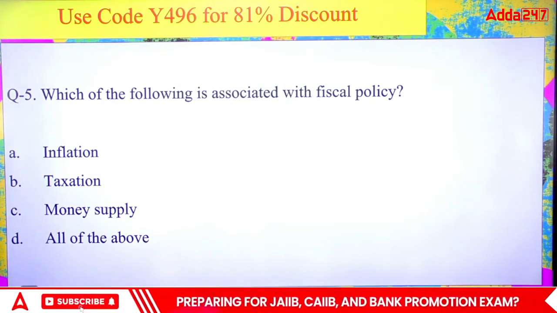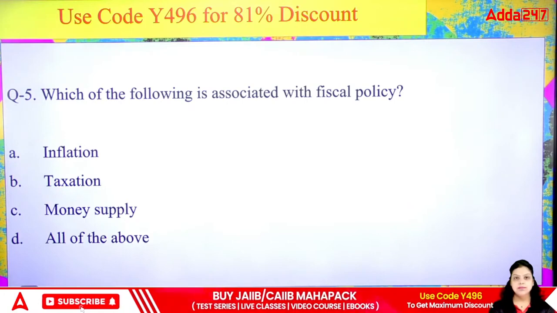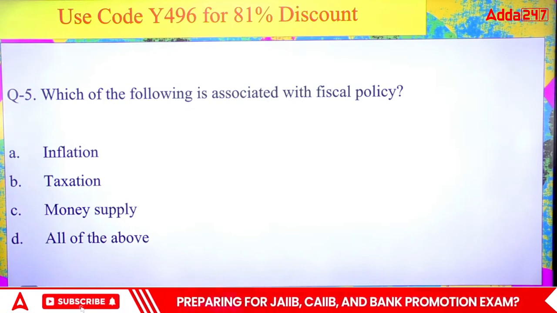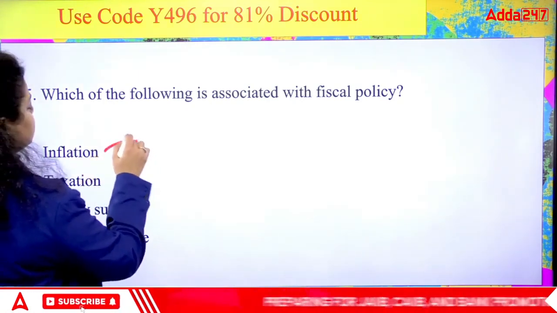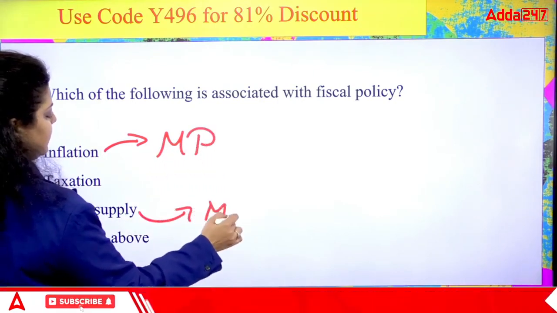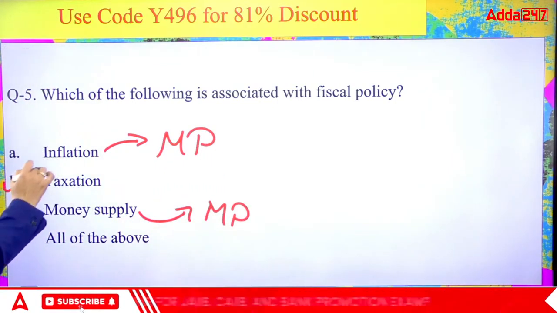Which of the following is associated with the fiscal policy? Inflation, taxation, money supply, all of the above. So the right answer here will be, obviously, to control inflation, RBI introduced monetary policy. To maintain money supply, RBI introduced the monetary policy. The right answer is taxation.